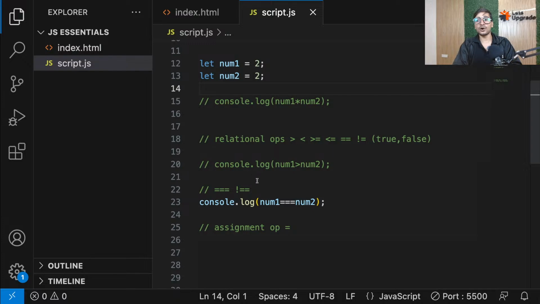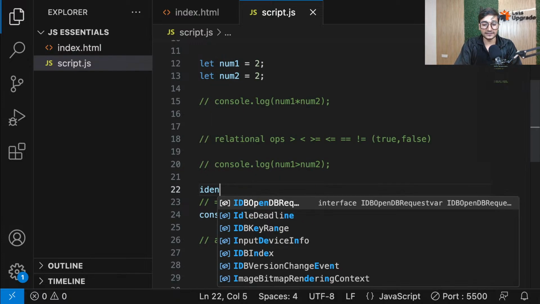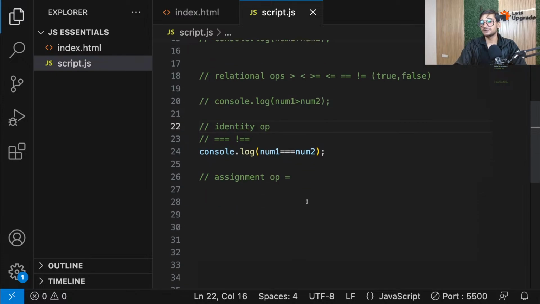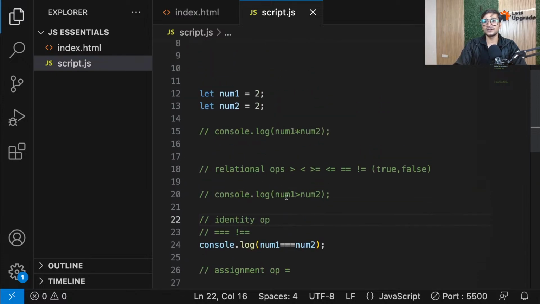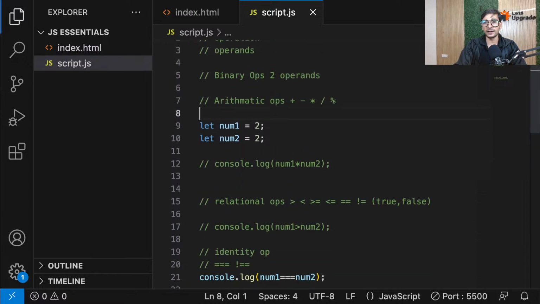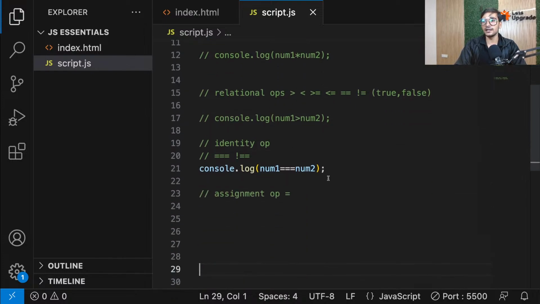Okay, guys, this is called an identity operator, not identical, identity. This triple equal to, and not double equal to, they are called identity operators. They also come under binary. Don't forget that, everyone. They also come under binary. Okay. So cool. I hope you have understood that, guys. So all this relational, identity, assignment, arithmetic, they all come under binary. Don't forget. Now, guys, one last category of binary operators before we move ahead with something else.